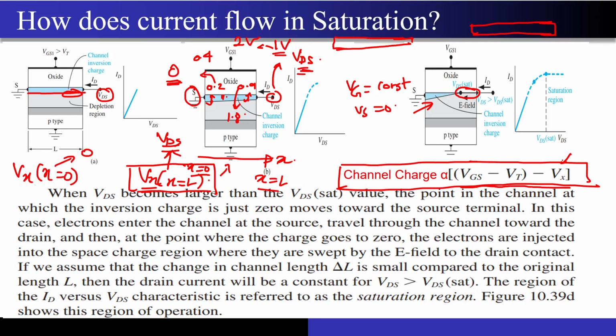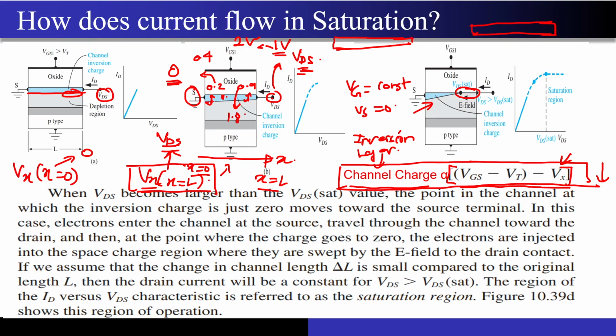Now if my Vx value starts to increase, then the channel charge, according to this equation, will change. Sir has already derived this equation, please go through the lecture material once. If the value of Vx increases, then this entire term that you are seeing over here will actually decrease, and since the channel charge is nothing but the inversion layer charge, if this decreases, that means the number of free carriers, the number of minority electrons present at that particular point, will start to decrease.